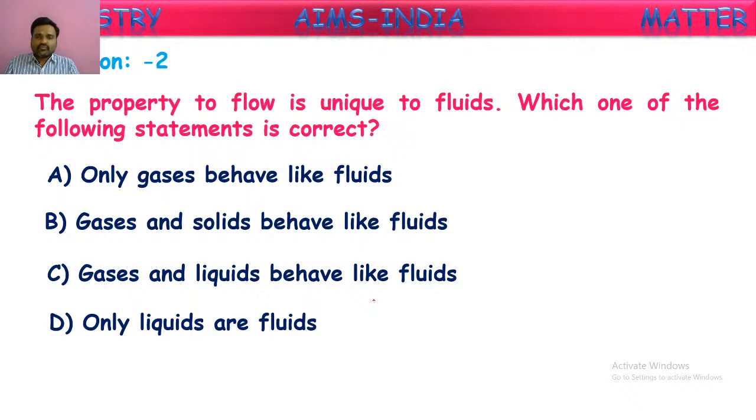The property to flow is unique to fluids. Here, fluids means substances which can flow. The substances which can flow are known as fluids. Which one of the following statements is correct about fluids? They are asking. Let us see, the first option given here: only gases behave like fluids. Second one: gases and solids behave like fluids. Third one: gases and liquids behave like fluids. And the last option: only liquids are fluids. So what are fluids?